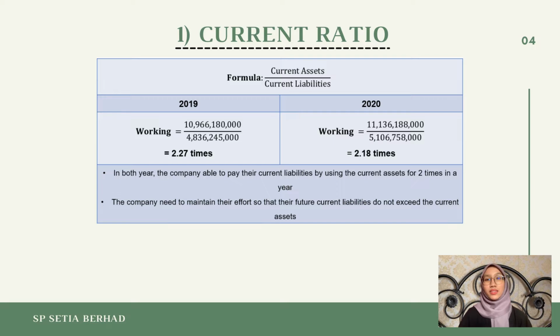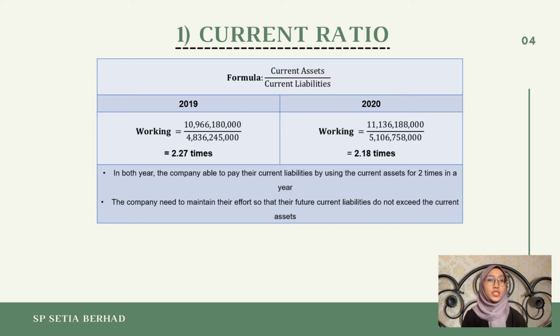Current ratio is a tool that can assess a company's capability to pay short-term obligations that are due within a year. It will determine how much of the short-term creditors' demands are supported by current assets. The formula for current ratio is calculated by dividing current assets by current liabilities. As the result, the current ratio of SP Setia Berhad for 2019 is 2.27, which means they are able to pay their current liabilities by using the current assets 2 times in a year.